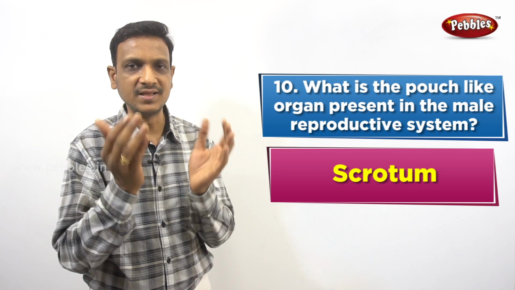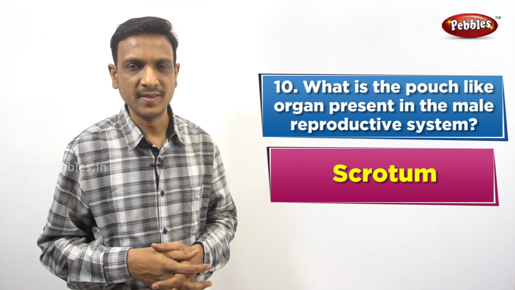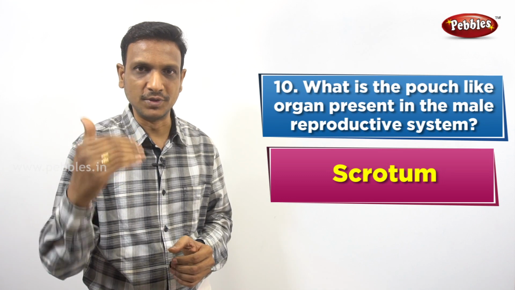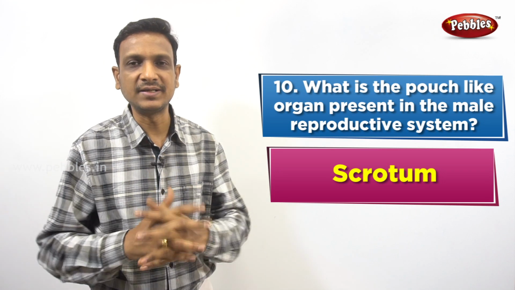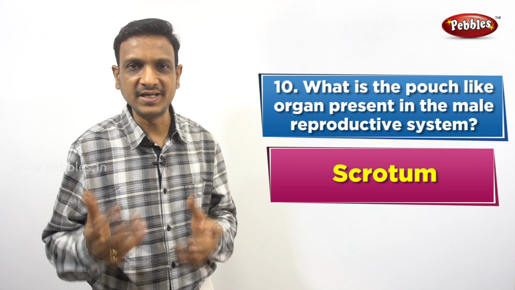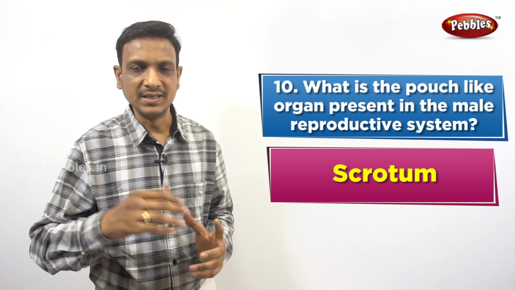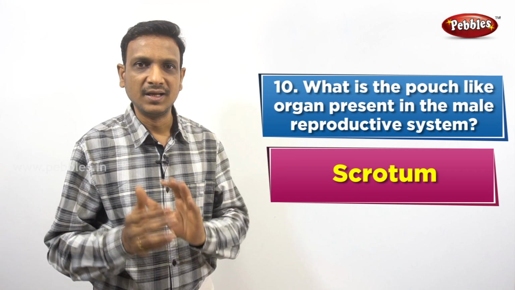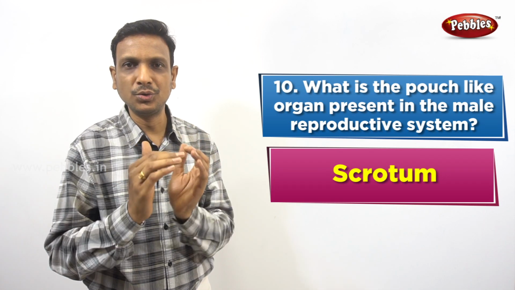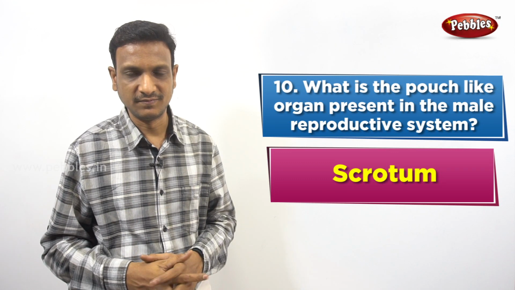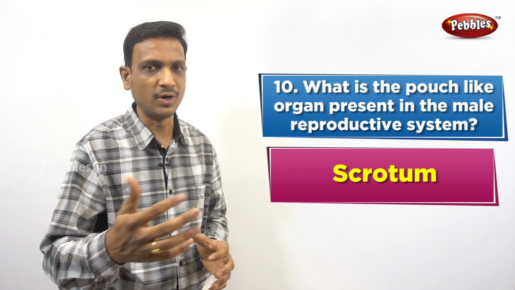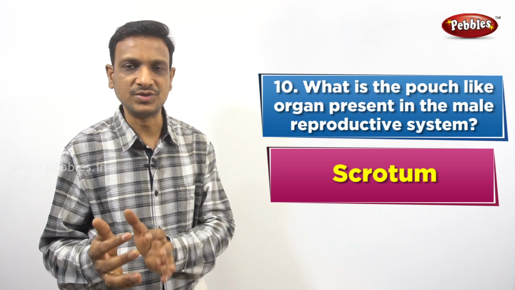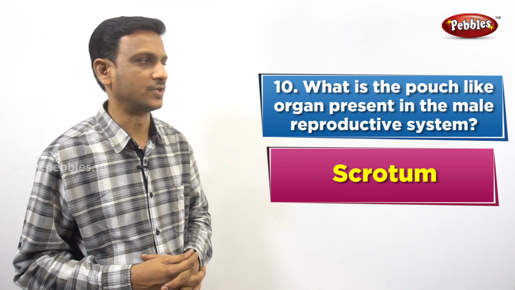So why are they present in the scrotum, not within the body? The reason is that spermatogenesis, the process of sperm formation, needs a special temperature. It cannot take place at body temperature. The body temperature is a little higher for spermatogenesis. It needs 2 to 3 degrees less temperature than the body temperature. That is the reason why the testes are present outside the body in a pouch called the scrotum.